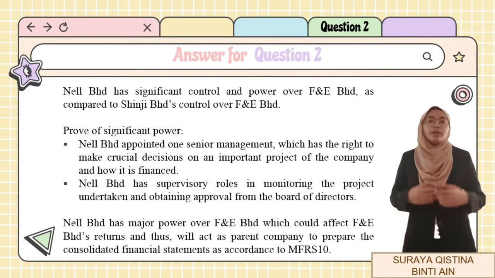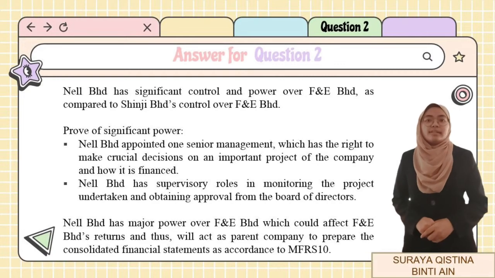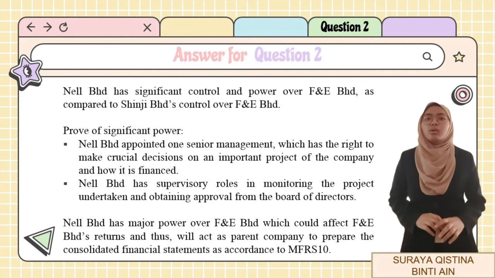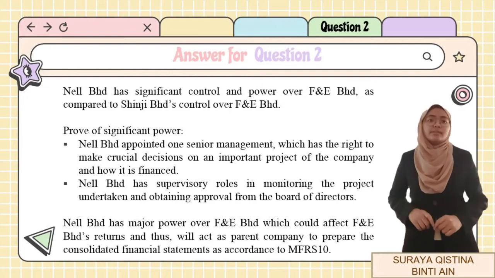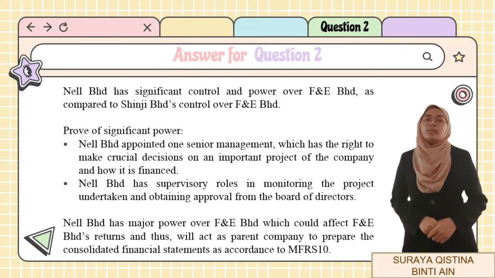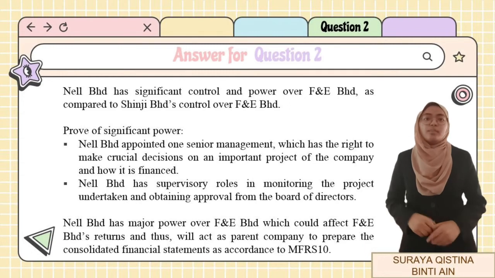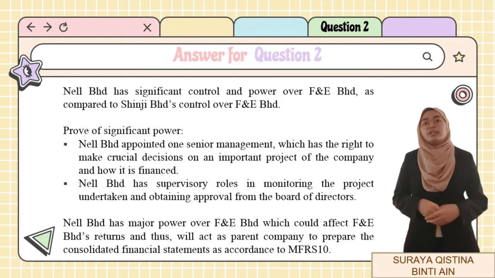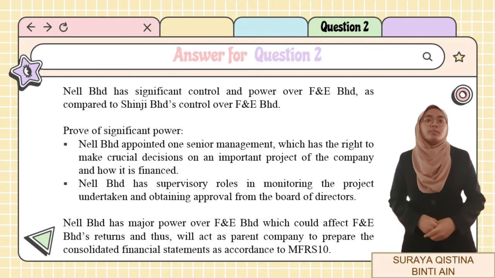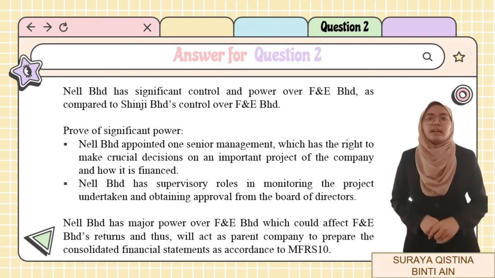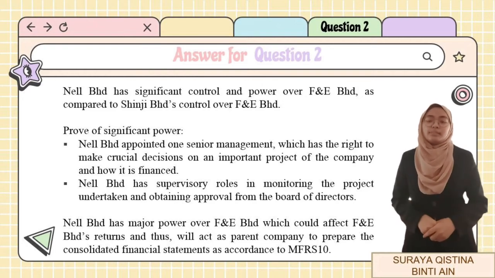Thank you, Fatihah. Okay, now that we know about the theories, let's answer the question. In this case, we can see evidence that Nel Berhad has significant control power over FNE Berhad as compared to Sinjis Berhad's control over FNE Berhad. This can be proven when Nel Berhad appointed one senior management which has the right to make key decisions on important projects of the company and how it is financed. Nel Berhad also has supervisory roles in monitoring the project undertaken and obtaining approval from the boards of directors. This shows that FNE Berhad's returns are significantly influenced by Nel Berhad's performance.